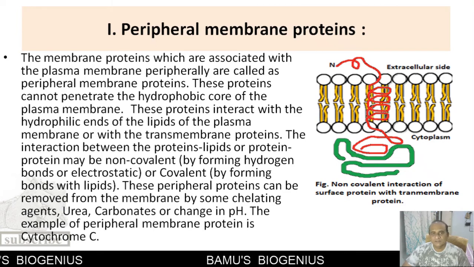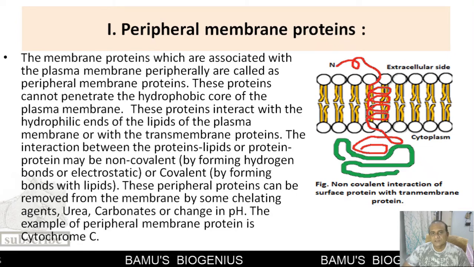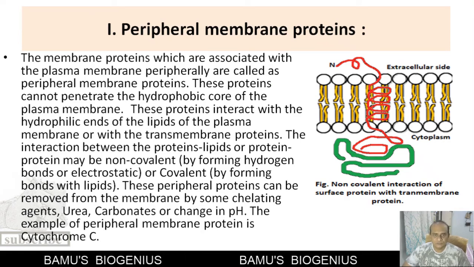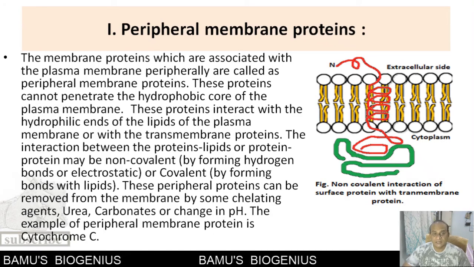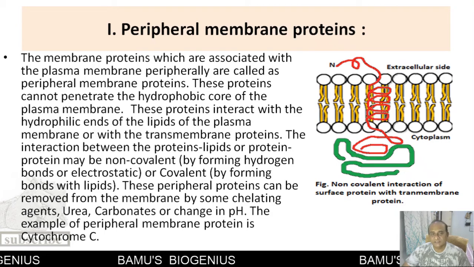Now how do these membrane proteins remain attached to the plasma membrane? That is because of two types of interaction. One is a non-covalent interaction. In non-covalent interaction, the force that binds the peripheral membrane proteins and the membrane may be an electrostatic force, or it may be formed by a hydrogen bond with the plasma membrane. So this is known as a non-covalent interaction.